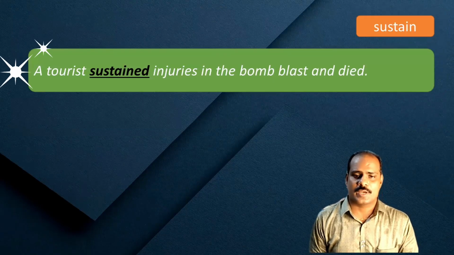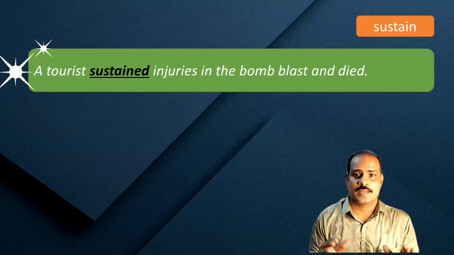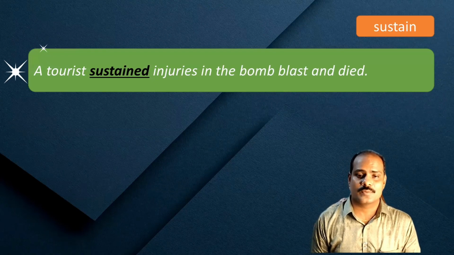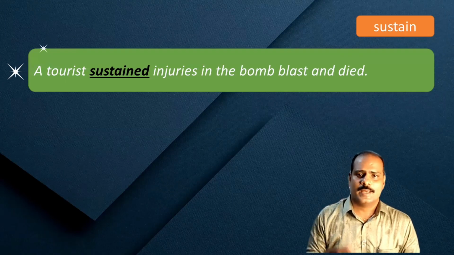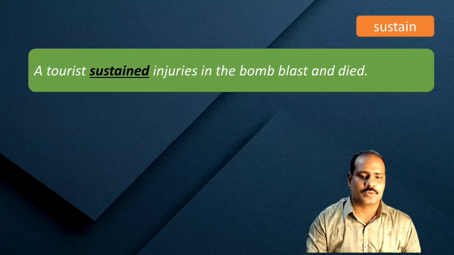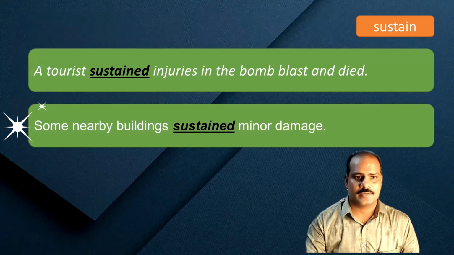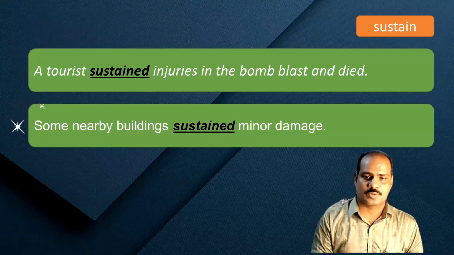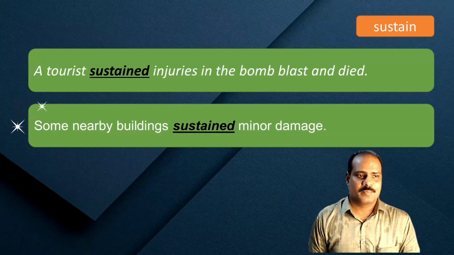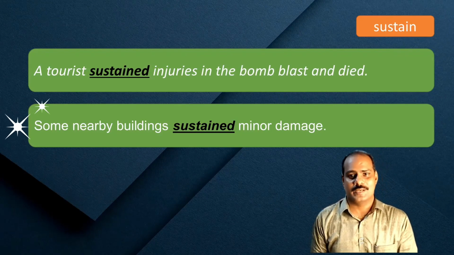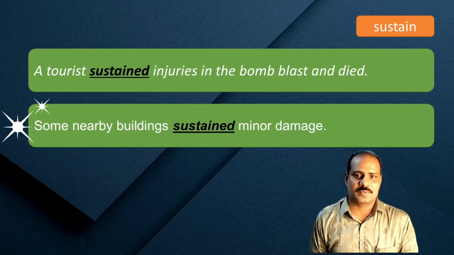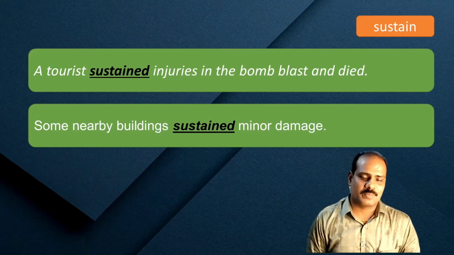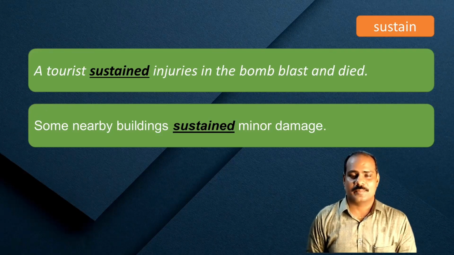A tourist sustained injuries in the bomb blast and died. A tourist sustained, it means he suffered or he received injuries in the bomb blast and died. And let's look at one more example here with the word sustain. Some nearby buildings sustained minor damage. This is about damage, but no injuries, because injuries do not happen to buildings. So it's damage that happened to them. Some nearby buildings sustained minor damage.